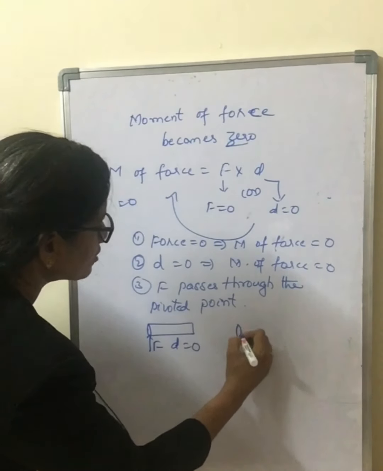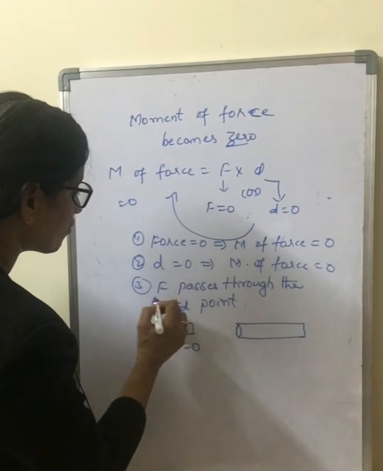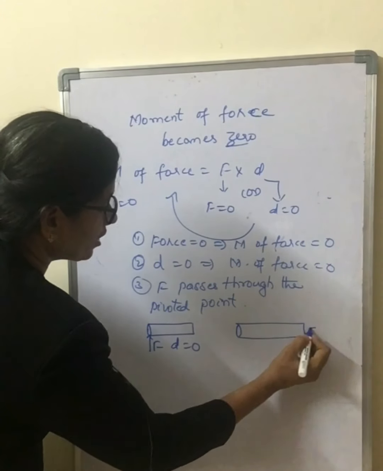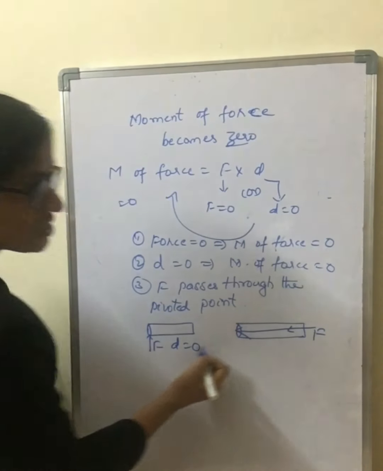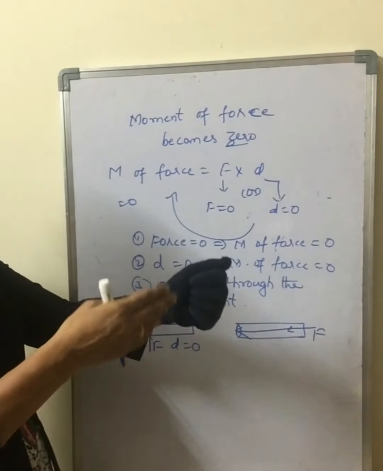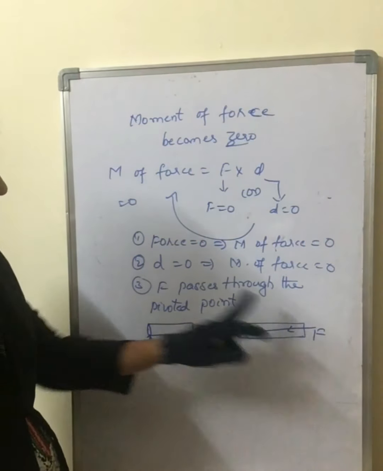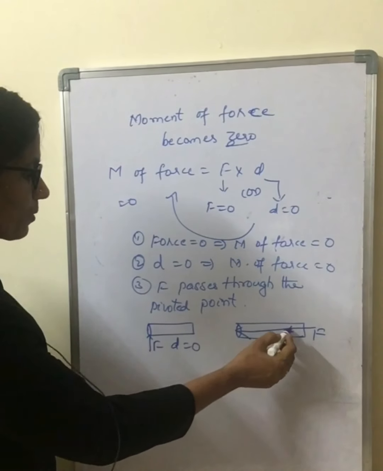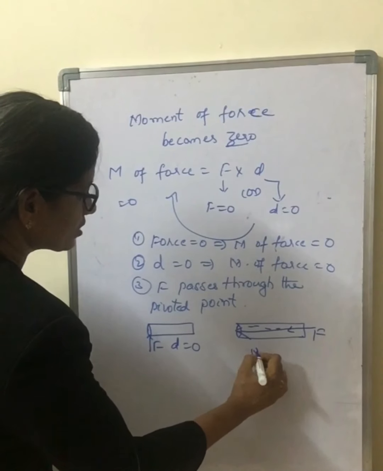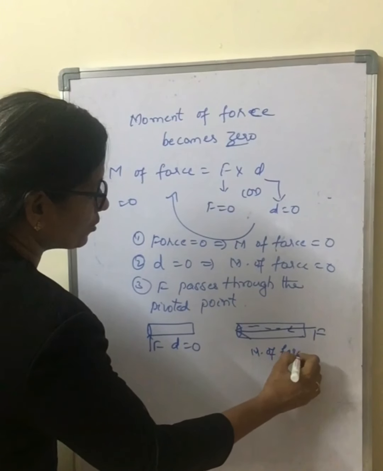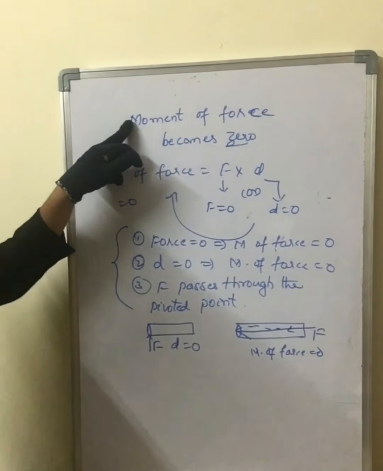In the third case, if the force passes through the pivoted point, if the force is acting in this direction, then it will not open. So when the force is passing through the pivoted point, then also the moment of force is 0. Did you understand the three cases where the moment of the force becomes 0?